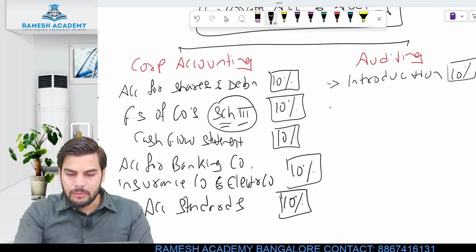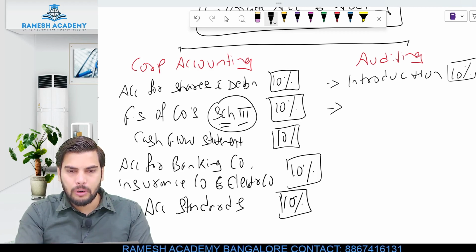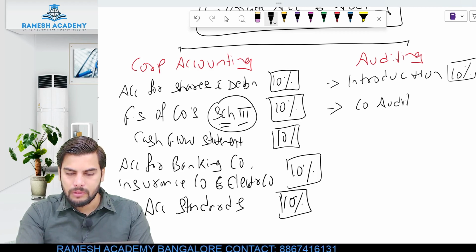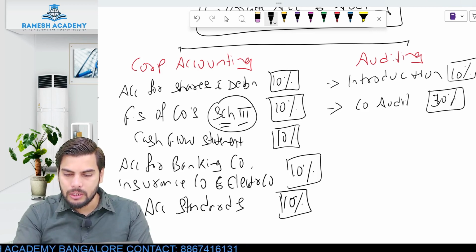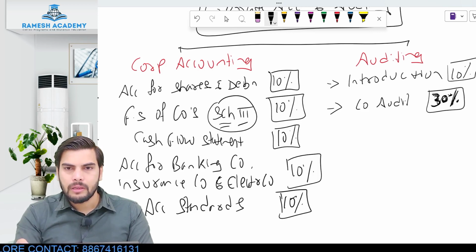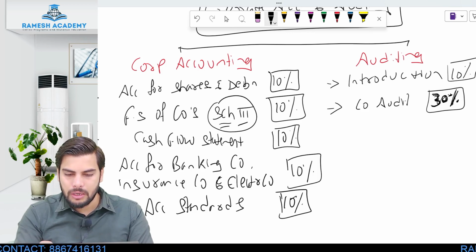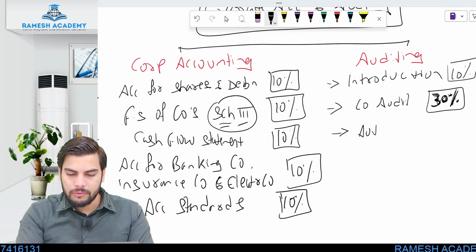Clear? So when it comes to the second chapter, the most crucial and important chapter, this is with respect to company audit, or audit as per the Companies Act. The weightage of this chapter is not 10, it is 30%. So the weightage of this particular chapter alone would be 30%. Most important chapter, 30% of weightage. The last thing would be with respect to what? Audit of other undertakings.